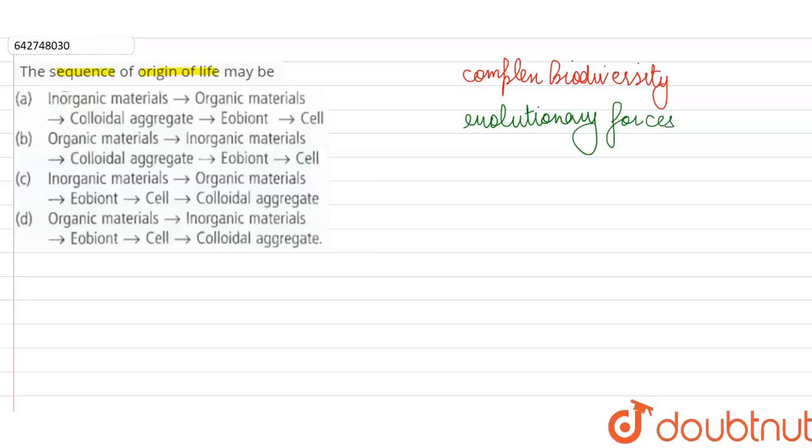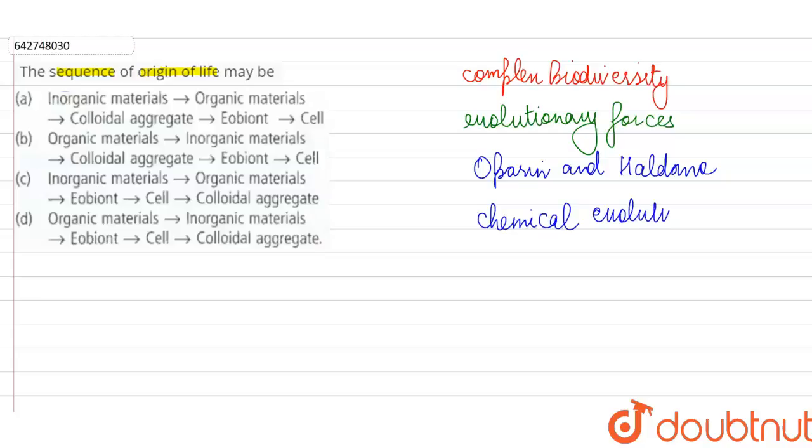So many different scientists give different theories for the origin of life, how this biodiversity, how the first life forms would have been formed. And out of these, the widely accepted theory is the one given by two scientists named Oparin and Haldane, in which they talk about chemical evolution.